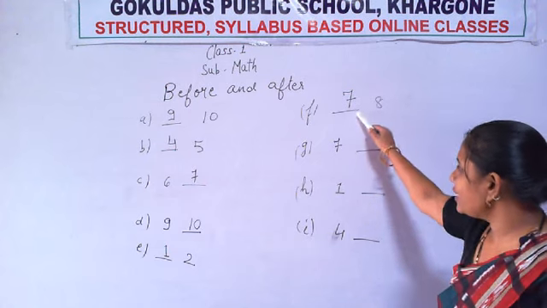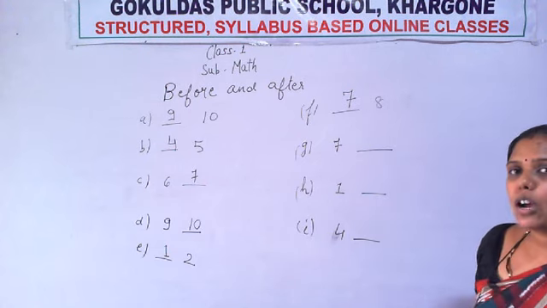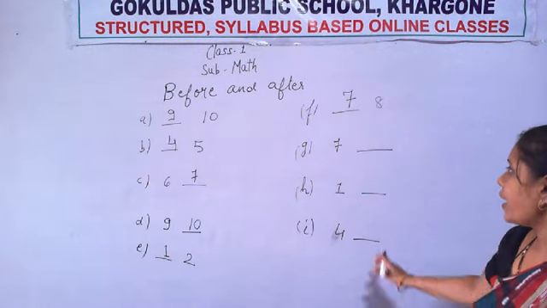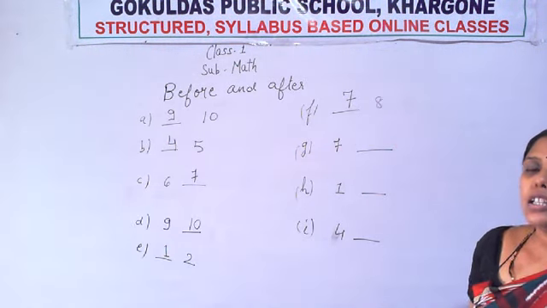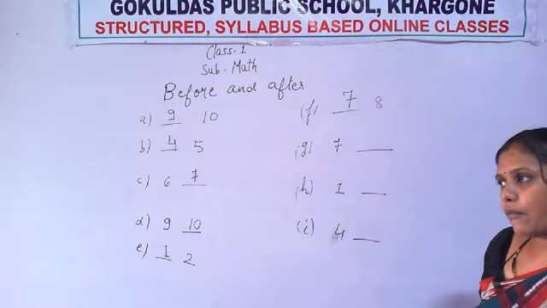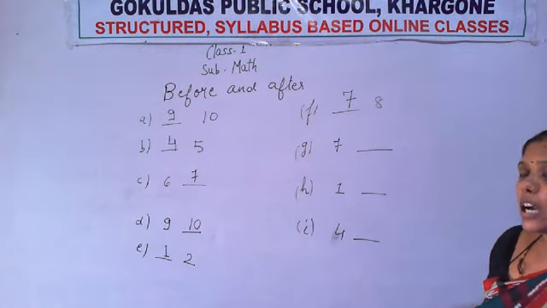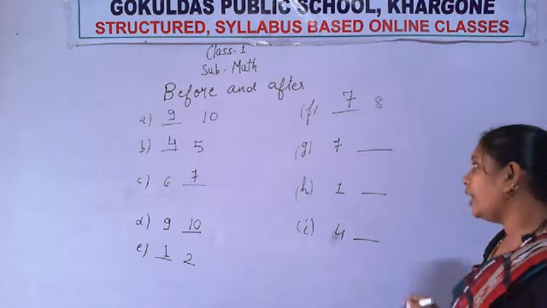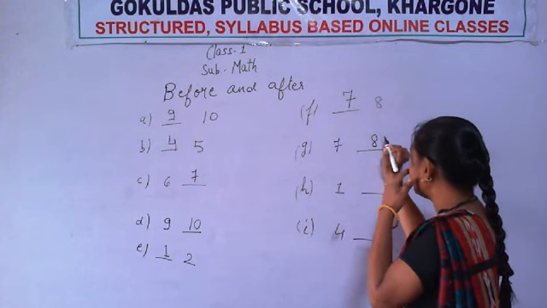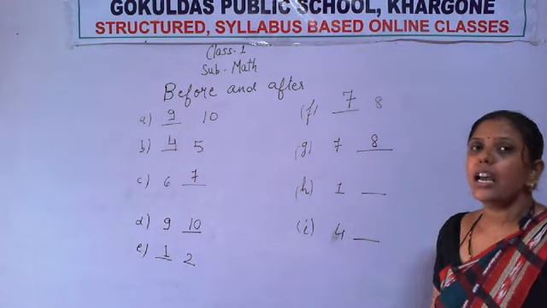Now identify the next number. The next number is 7. Very good. Now which number do you have to write? You have to write the after number because the blank is given after the number. So which number will come after 7? 8. Very good. The number that comes after 7 is 8.